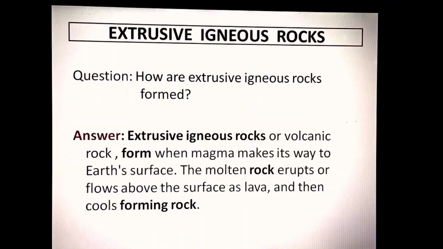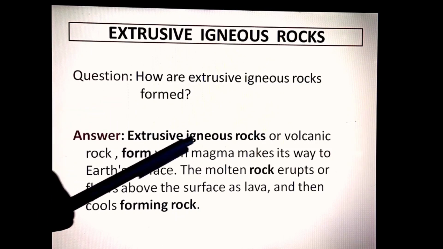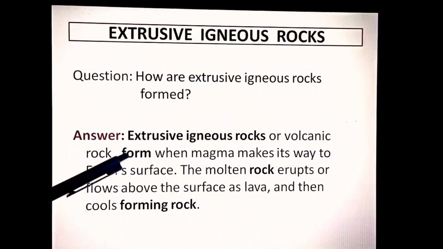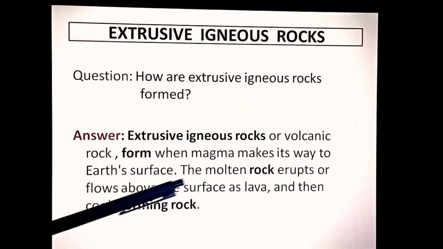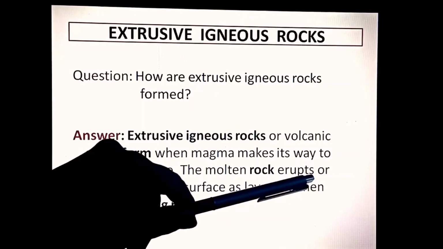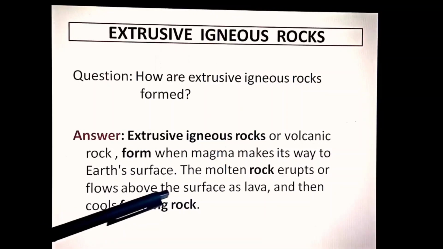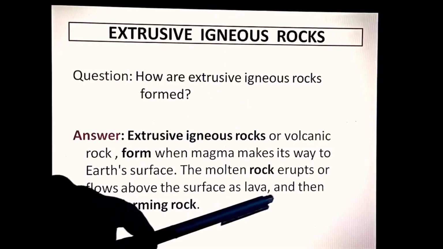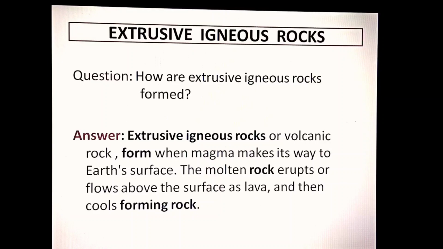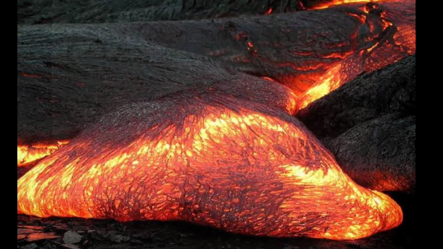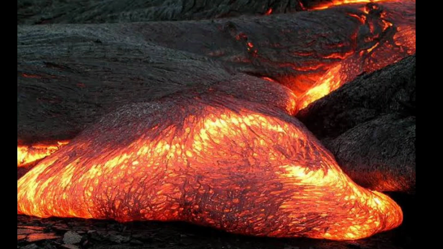How are extrusive igneous rocks formed? All of you have come to know till now that the extrusive igneous rocks, or volcanic rocks, form when magma makes its way to the earth's surface. The molten rock erupts or flows above the surface as lava and then cools to form rocks. So children, this should be clear that extrusive means exterior or outside, that is, on the earth's surface, above the earth's surface.